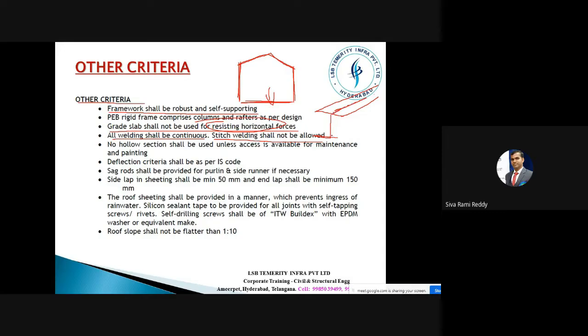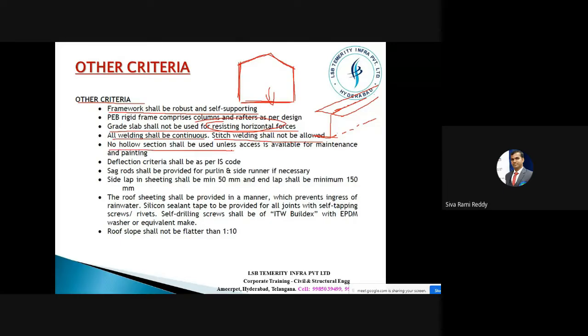Stitch welding means I'll have a weld here, then leave a gap, then a weld on the other side: weld, gap, weld, gap, weld, gap. This is what is called stitch welding. The criteria here says don't take such stitch welding concepts.